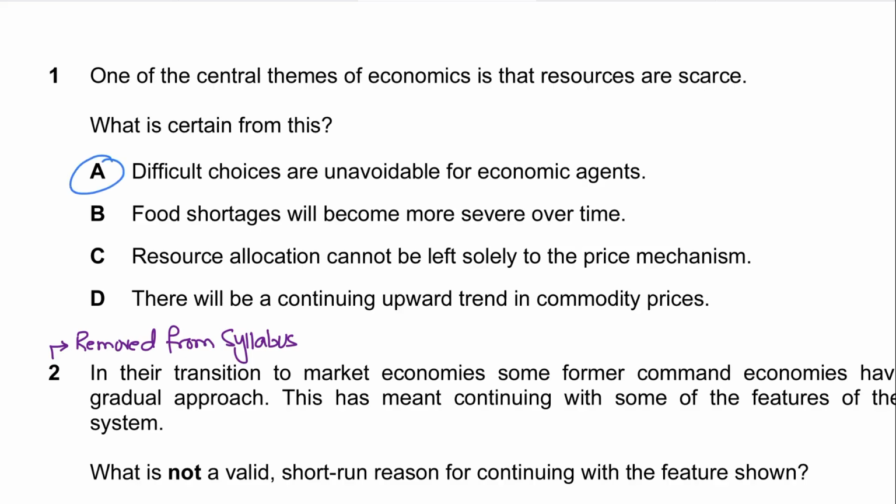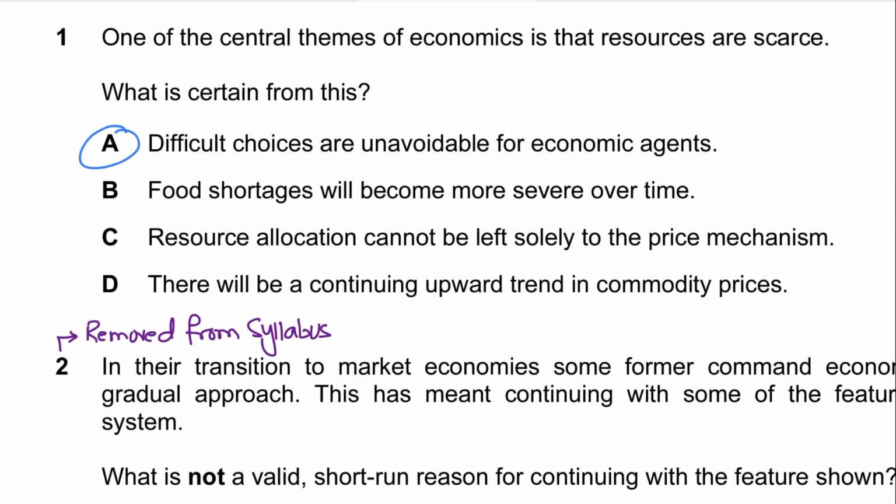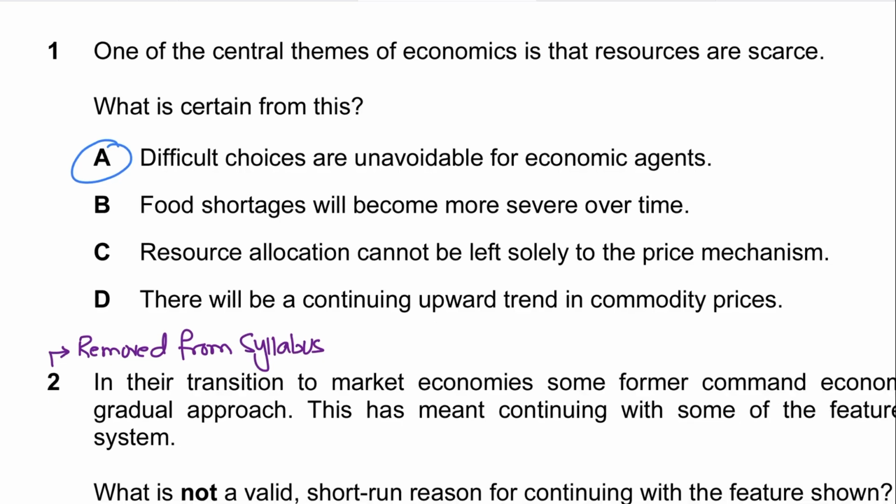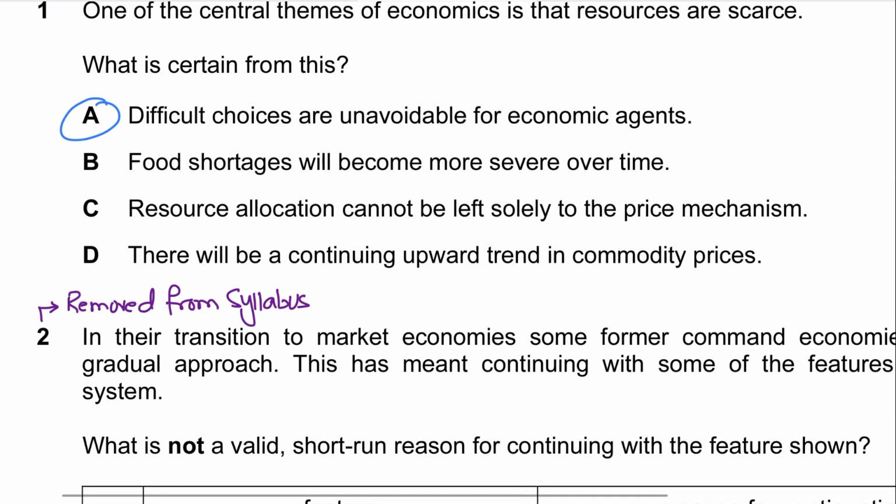Difficult choices are unavoidable because scarcity creates an opportunity cost. That's why they're unavoidable. Choosing one option means giving up the next best alternative. Now the others are wrong. For option B, scarcity does not necessarily mean that food shortages will worsen, right? Also C is incorrect. For resource allocation in option C, scarcity does not prove the price mechanism cannot be used. Got it? For option D, scarcity again does not guarantee commodity prices would be rising, right?